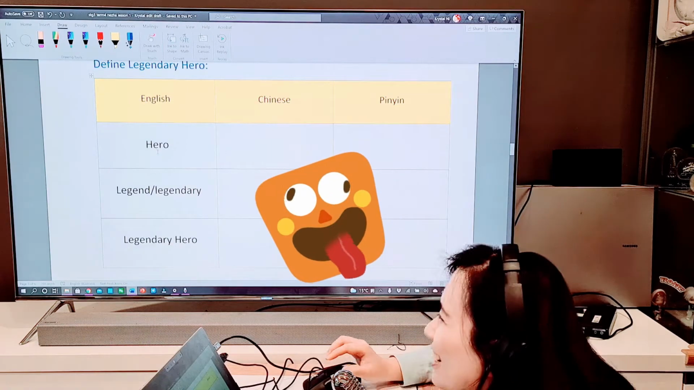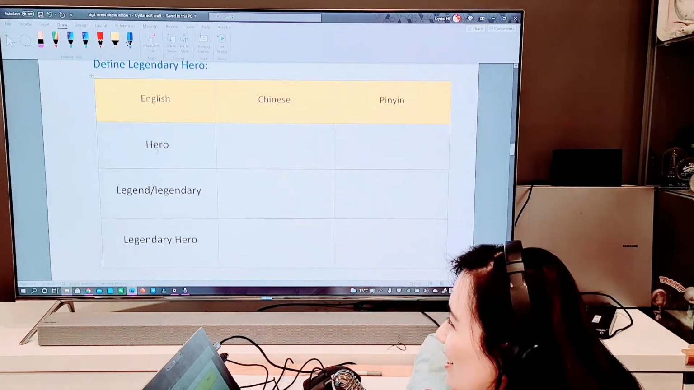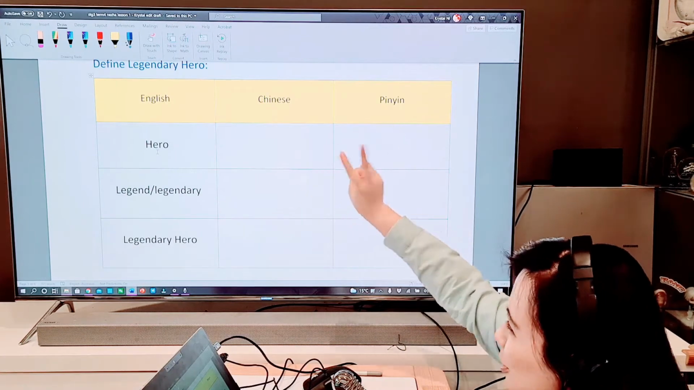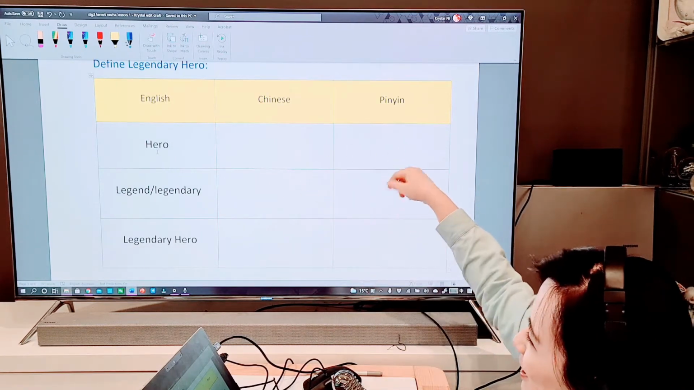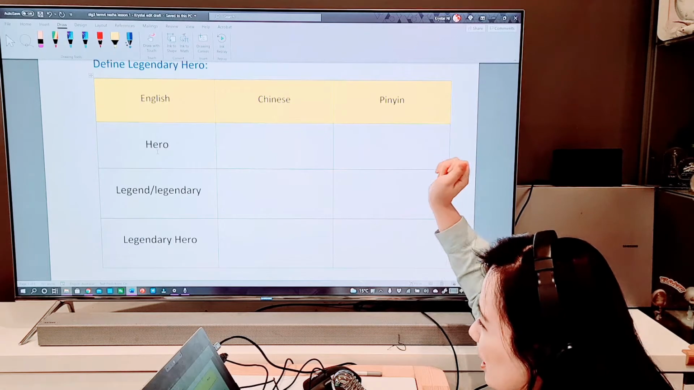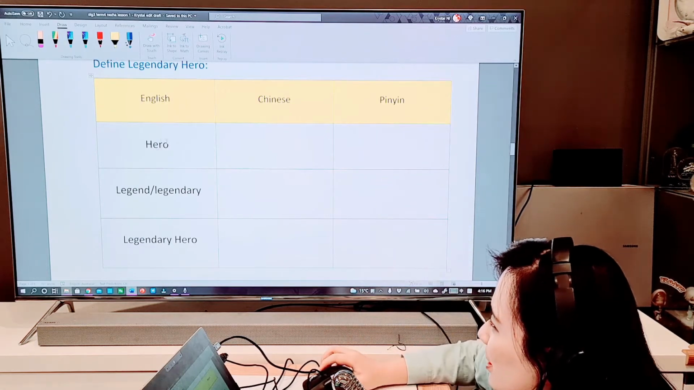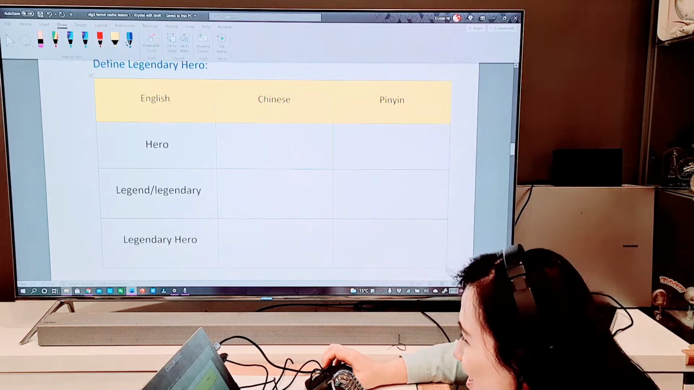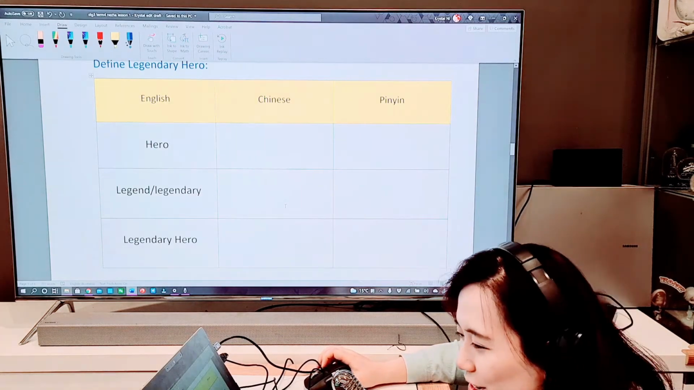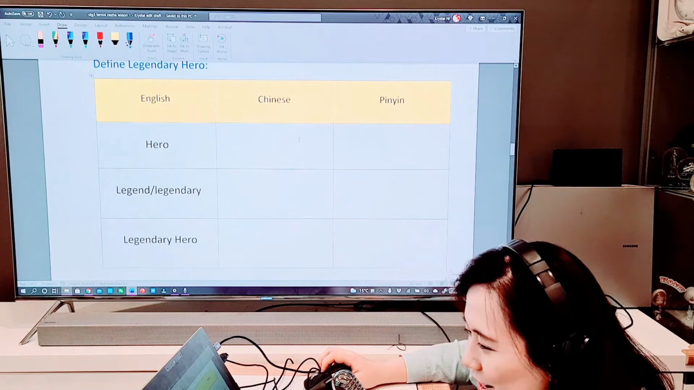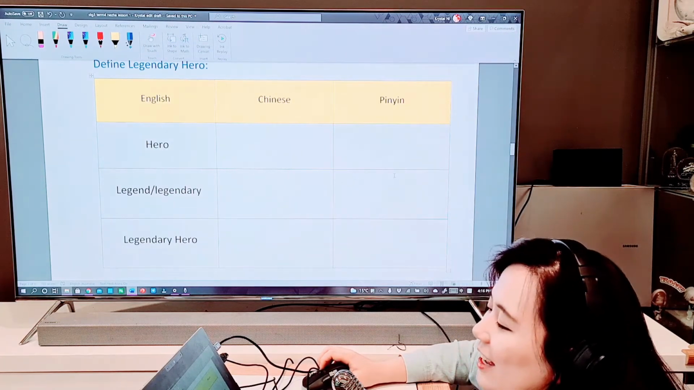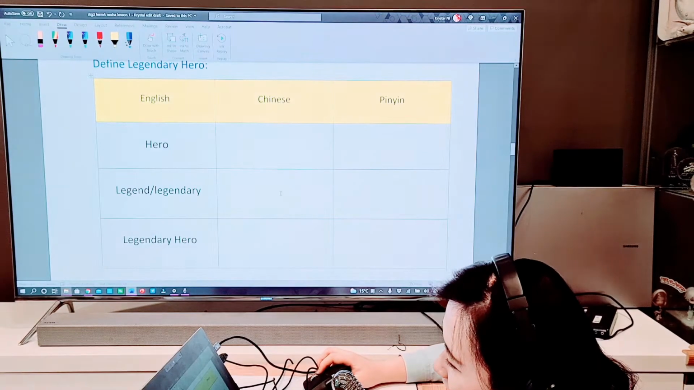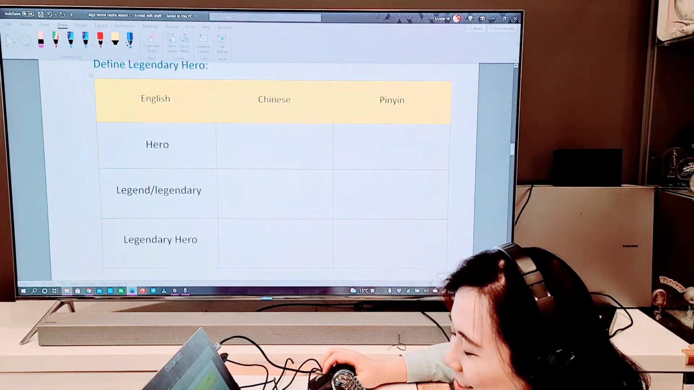Almost said it in English, in Chinese. Okay. All right. So the first one is hero. Find the Chinese word. There are 2 words. And the pinyin, write it down. Don't forget your tones. Is it going up? Is it going down? The second one is legend or legendary. What is the word for that? Write it in Chinese. And then write the pinyin about it. Phew, almost said it again in Chinese. I will reveal the answer.